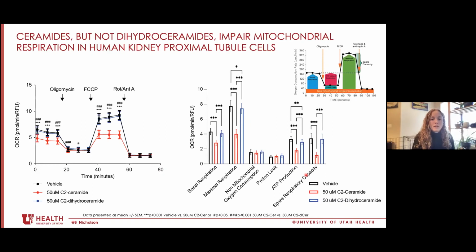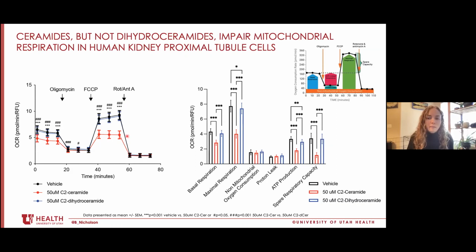So to start looking for a mechanism for this protection with ceramide lowering, we've started to characterize mitochondrial respiratory impairments in cultured human proximal tubular cells caused by an induction of ceramides. So first, I'm treating the HK2 cell line for 2 hours with the cell-permeable C2 ceramide or C2 dihydroceramide, in red and blue, or vehicle in black. And after treatment, we run these cells through a mitochondrial stress test on a Seahorse analyzer. And we're looking at whole cell oxygen consumption rate at baseline, after inhibition of ATP synthase with oligomycin, after stimulation with the uncoupler FCCP, and after termination of oxidative phosphorylation with the complex 1 and 3 inhibitors rotenone and antimycin A.